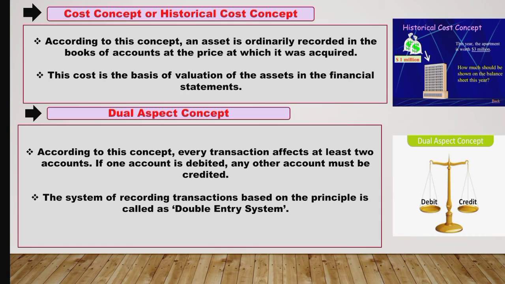So basically the double entry system means whenever a transaction is to be recorded, it has to be recorded in two or more accounts to balance the equation. If a transaction increases or decreases one side of the equation, it will also increase or decrease the other side of the equation, or increase one account and decrease another account on the same side of the equation. By this, the equation remains balanced whenever a transaction takes place. So this is what the double entry system means, and it comes under the principle of dual aspect concept.